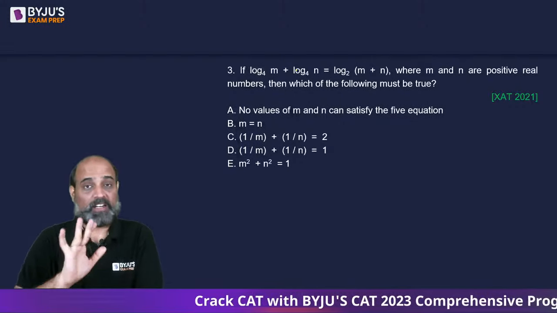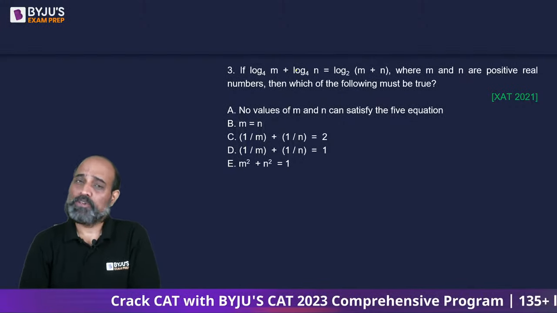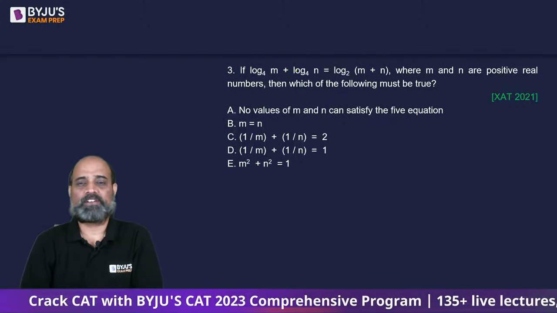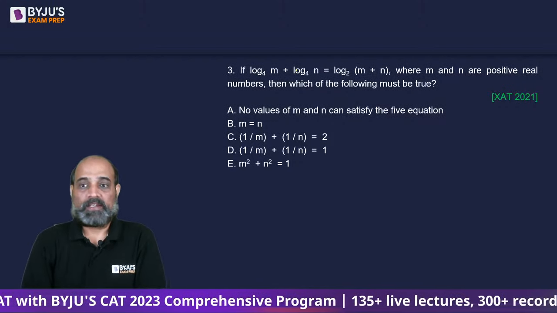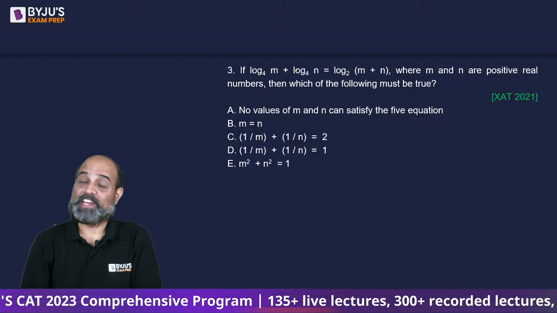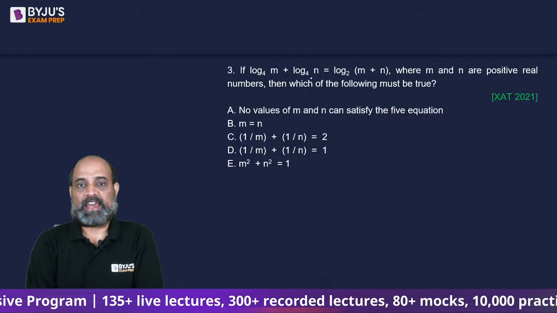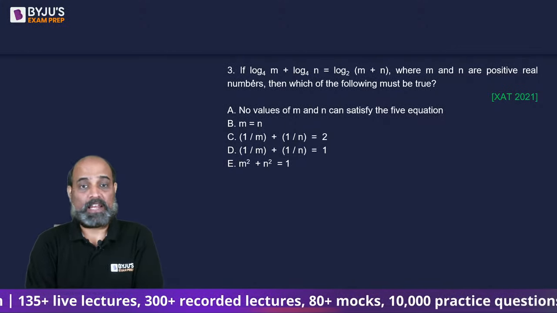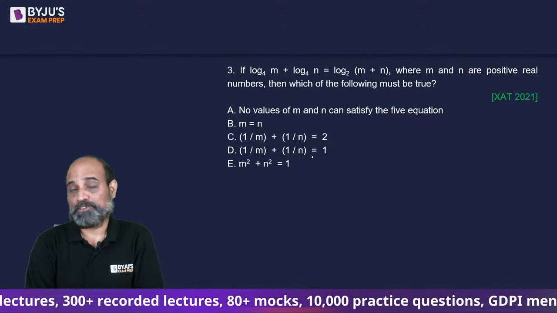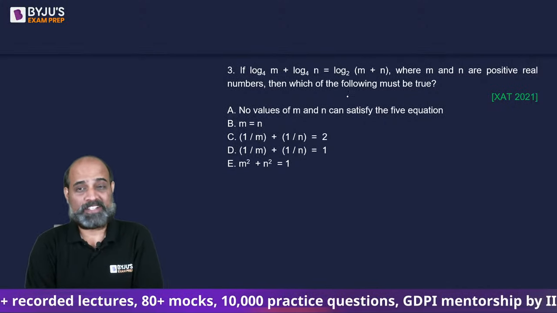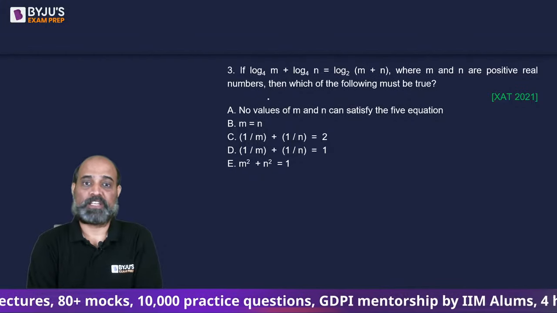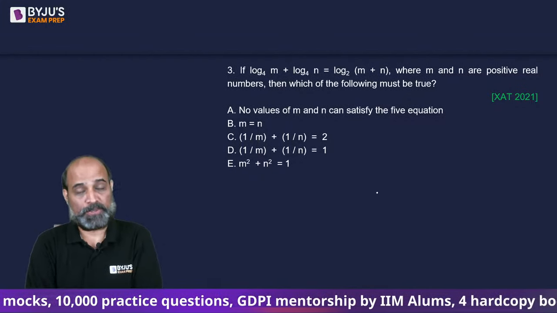Tricks थोड़े कम लग रहे होते हैं. Very rare questions you will find tricks. There are, but very few. XAT question, very conceptual. It is given that if log m plus log m to the base 4 plus log n to the base 4 is equal to log m plus n to the base 2, where m and n are positive real numbers, then which of the following must be true?